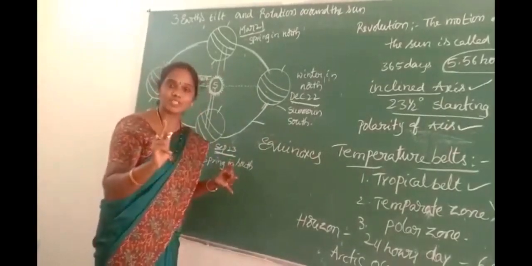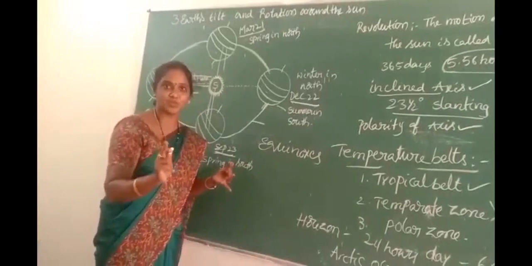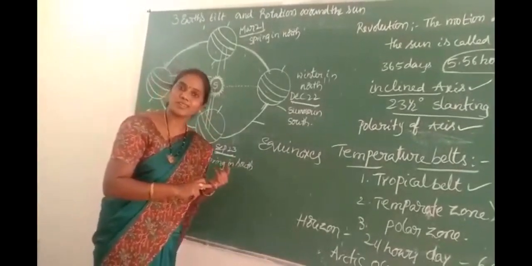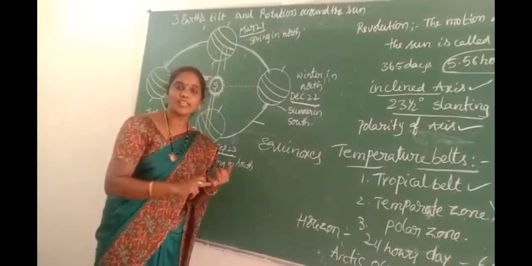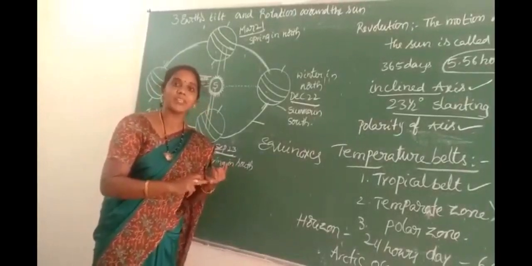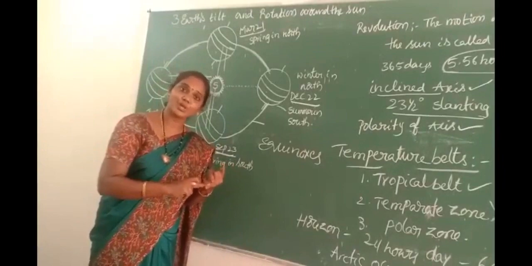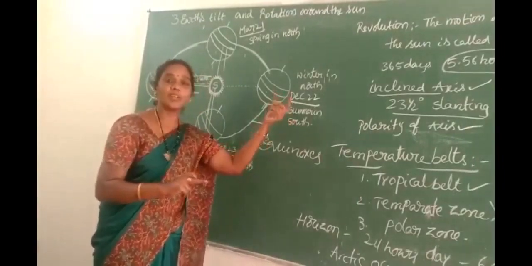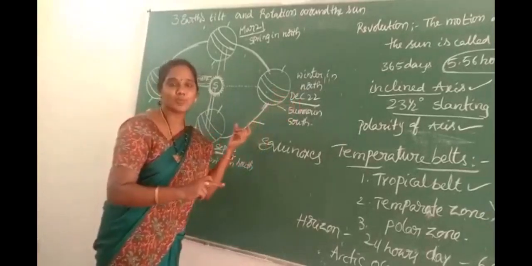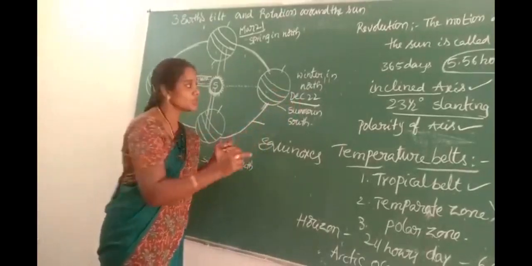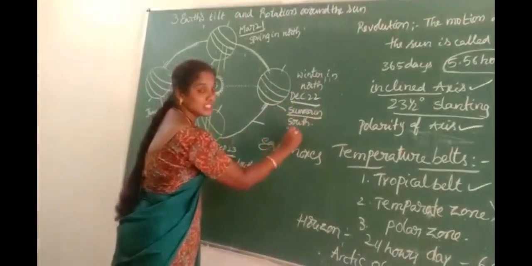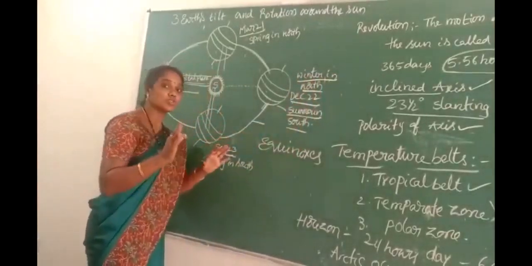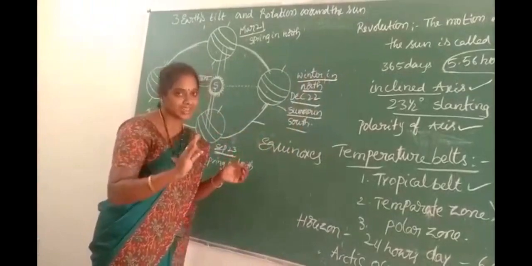Children, observe this picture in your textbook also. On January 21st, the North Pole experiences winter and the South Pole experiences summer. The situation is reversed on December 22nd: the North Pole experiences summer and the South Pole experiences winter. So here is the summer month in the south and the winter month in the north. So here are two variations of North Pole and South Pole.